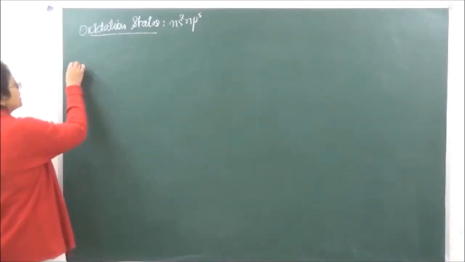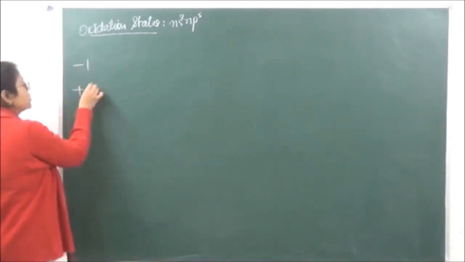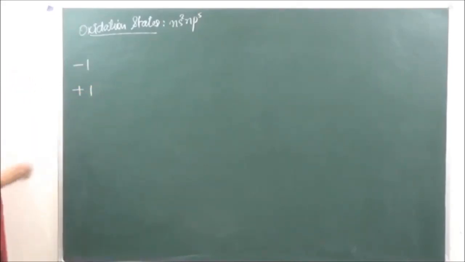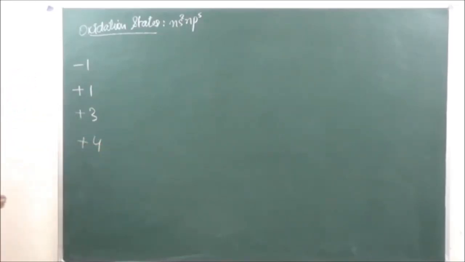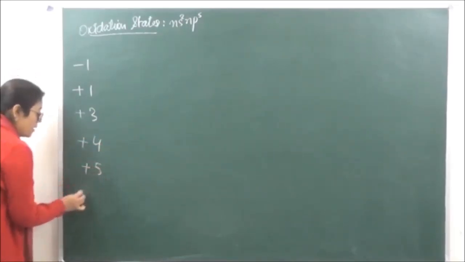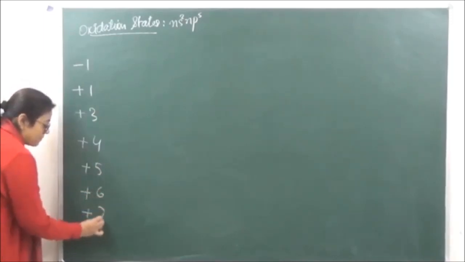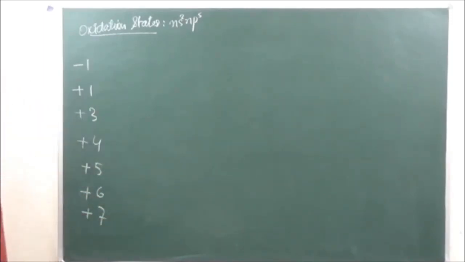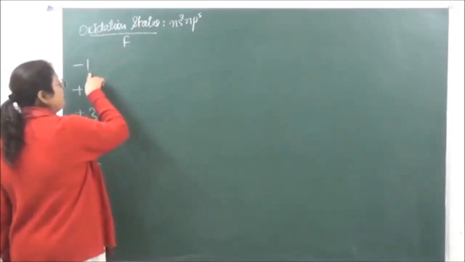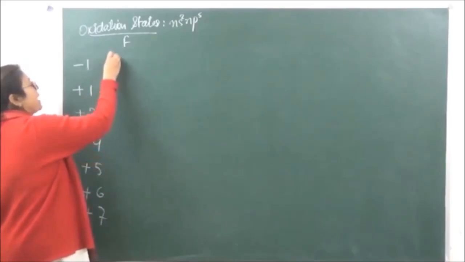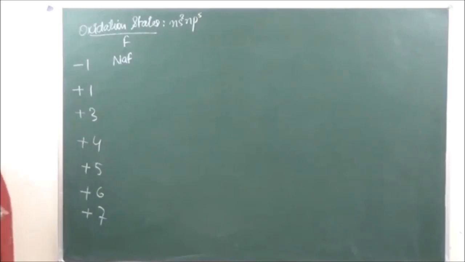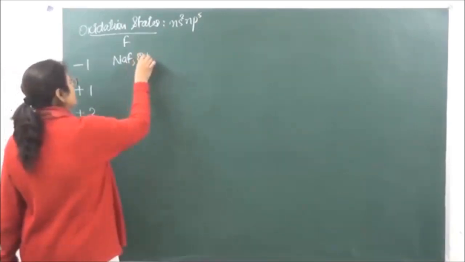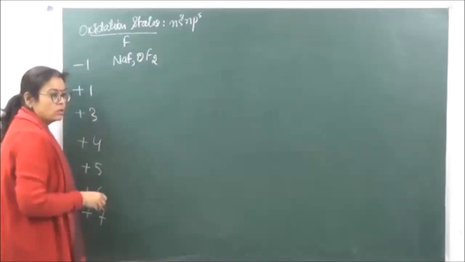So let's see what are the oxidation states they can show. We have -1, then they can show +1, +3, +4, +5, +6 and +7. So these are the oxidation states which halogens can show. When we are talking of fluorine, fluorine is going to show only -1 oxidation state, in compounds like sodium fluoride, NaF, or in OF2, okay?